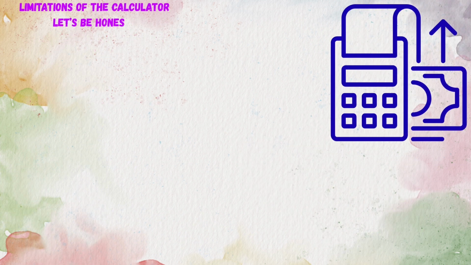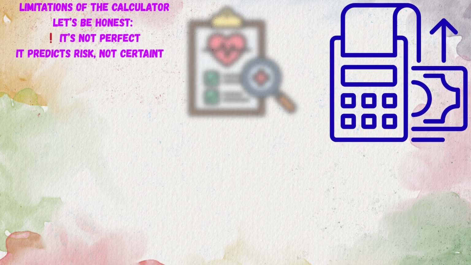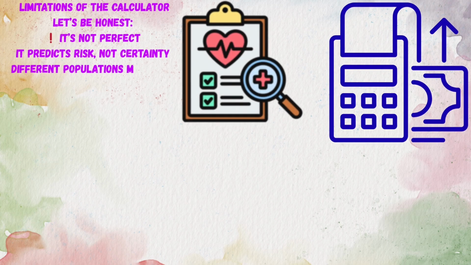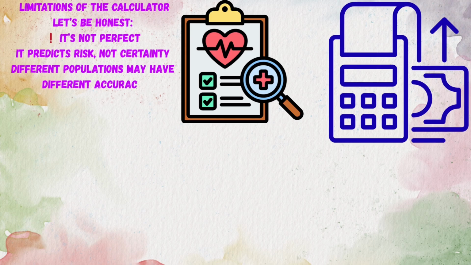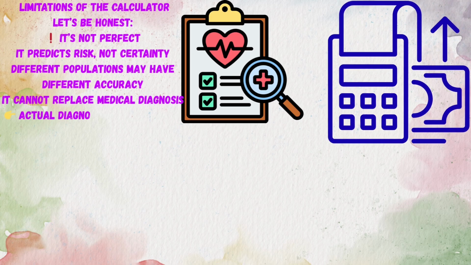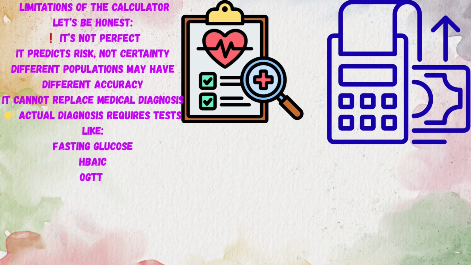Limitations of the calculator. Let's be honest, it's not perfect. It predicts risk, not certainty. Different populations may have different accuracy. It cannot replace medical diagnosis. Actual diagnosis requires tests like fasting glucose, HbA1c, and OGTT.